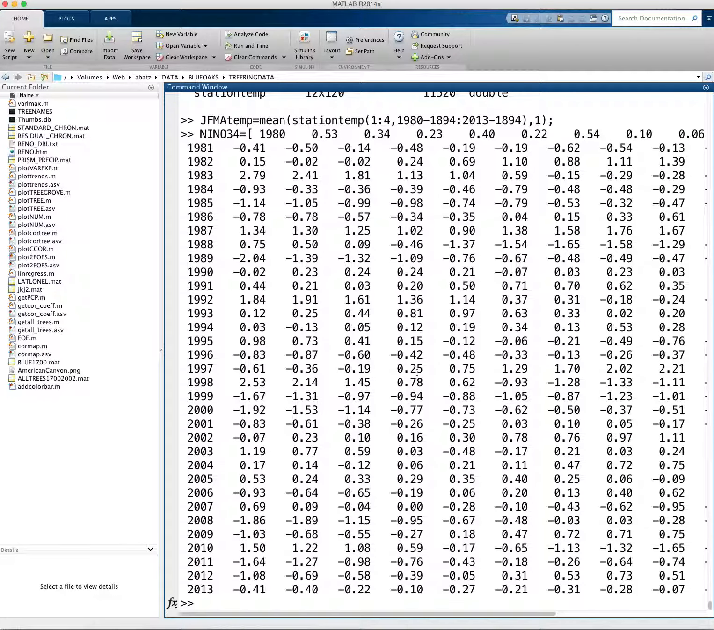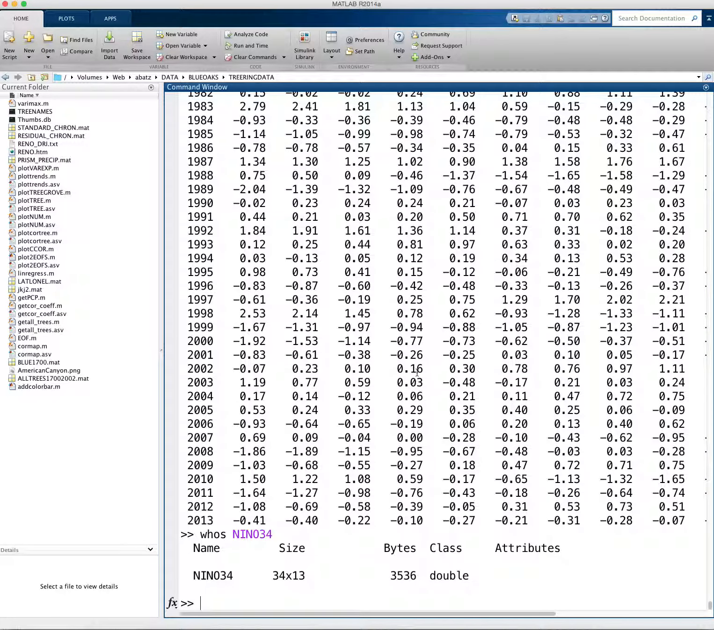Okay, and then what I'll notice is if I look at the variable that I just created, it's 34 years by 13 months. That first column is just the year increment. And so for this exercise, all we really care about is just the January data. So that's the second column here, right? The first column is year, second column is January, third column is February, etc. So Nino 3.4, just January, I'm just going to extract that from the larger matrix of data. And so that's all years and just that second column.